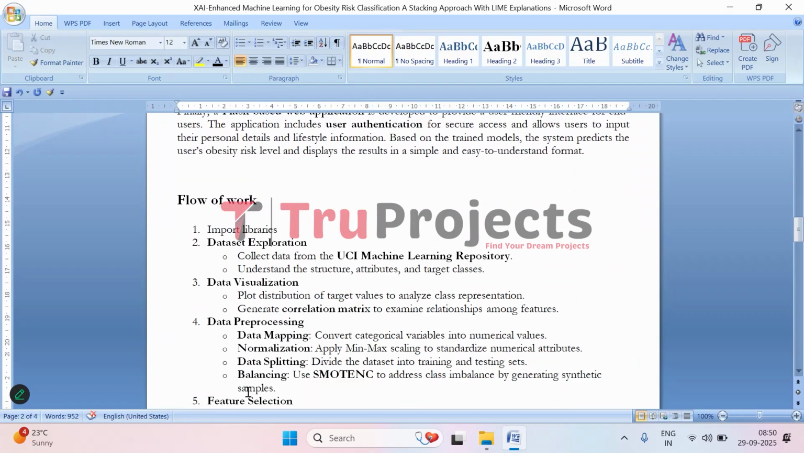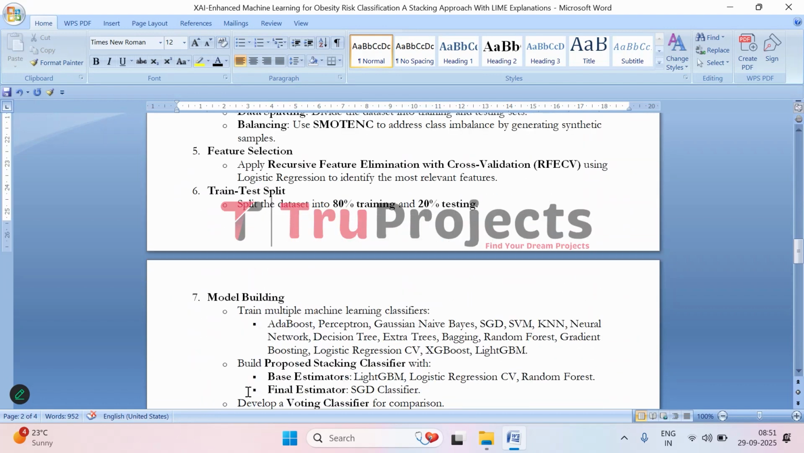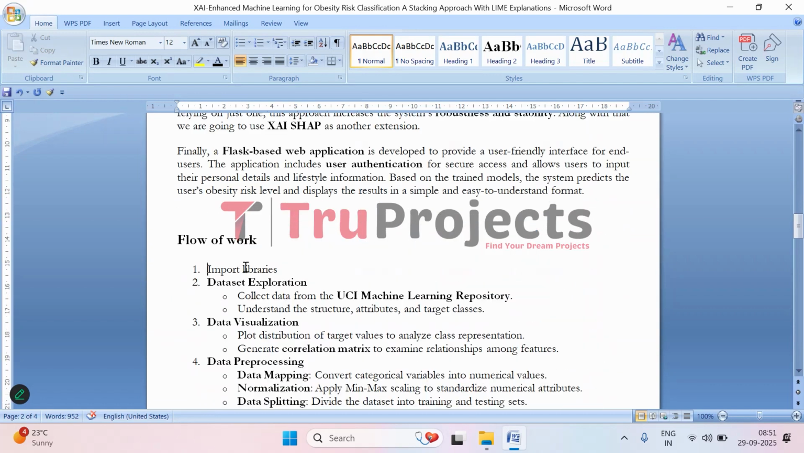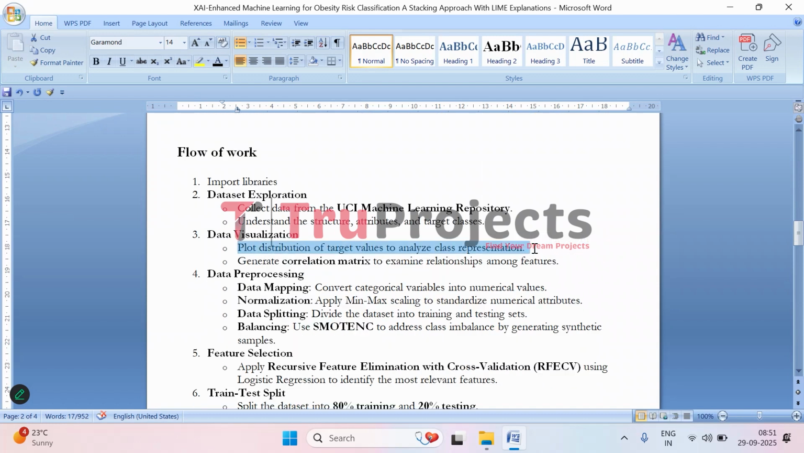Moving on to implementation, to implement this project, we have followed the steps which are mentioned in the flow of work. So let's understand what we have done. So first we have imported all the necessary Python libraries that will help us handle data, build models and visualize results. These include libraries for machine learning, data processing and plotting the graphs. Then comes data exploration. So at this stage, we collect the data set from the UCI machine learning repository and take a close look at it. This helps in understanding what features are available, how the target classes are defined, and what the overall structure of the data looks like.